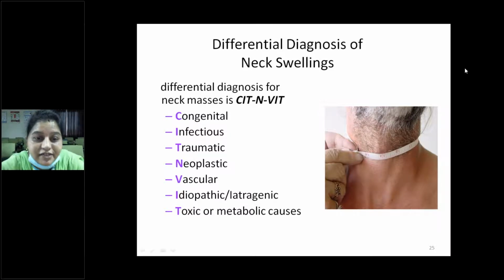So coming to the differential diagnosis for neck masses. The most common first one is congenital. Next is infectious. It can be traumatic or neoplastic, vascular or idiopathic or iatrogenic, toxic or due to metabolic causes.